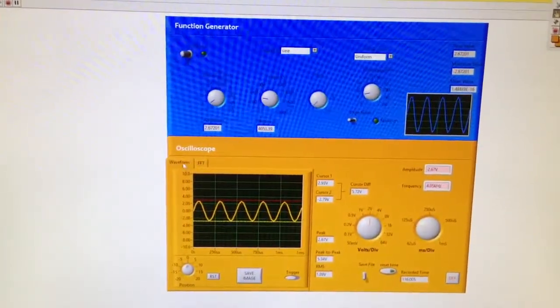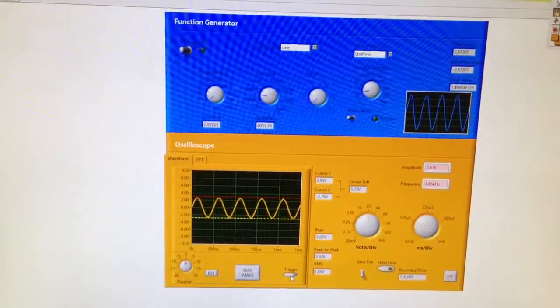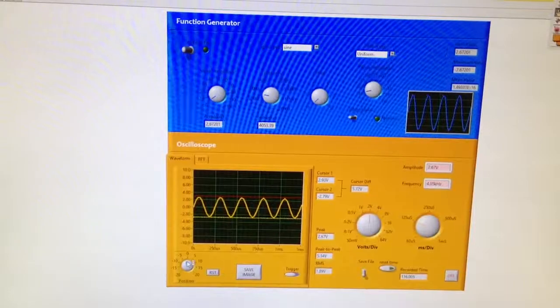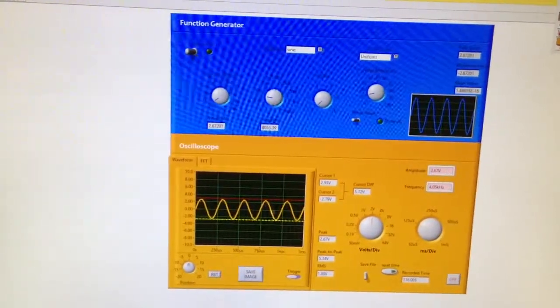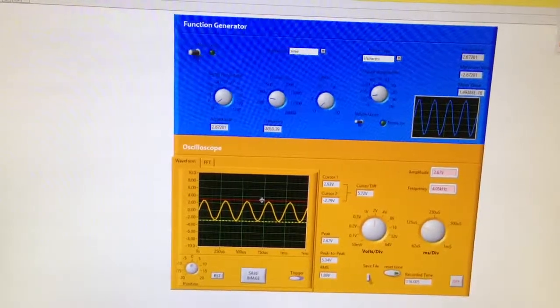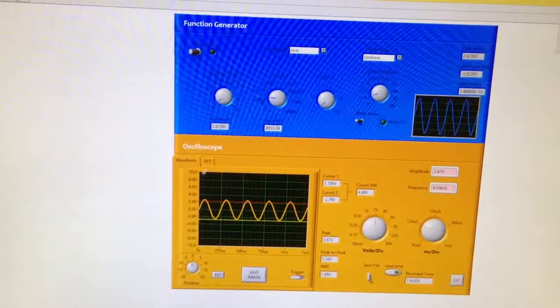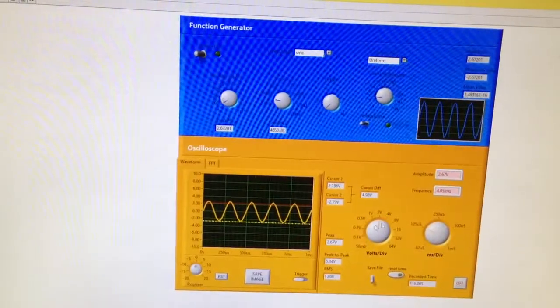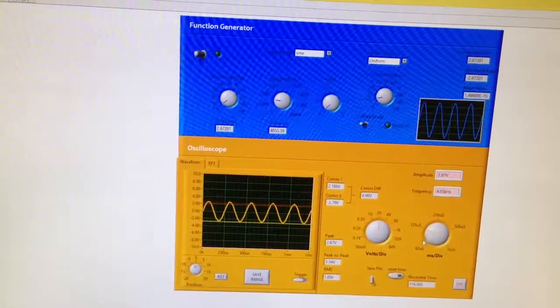In the oscilloscope, you have the ability to turn the trigger on, turn the trigger off, change the position of the graph, reset it. You have these cursors which allow you to manually measure the amplitude. Right here, you can change the volts per division and the milliseconds per division.